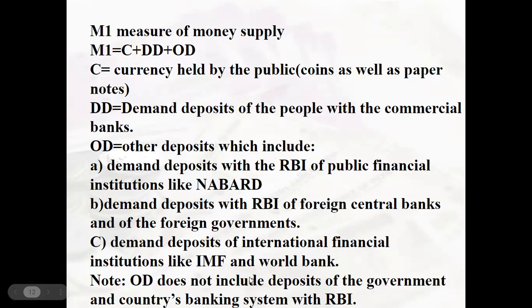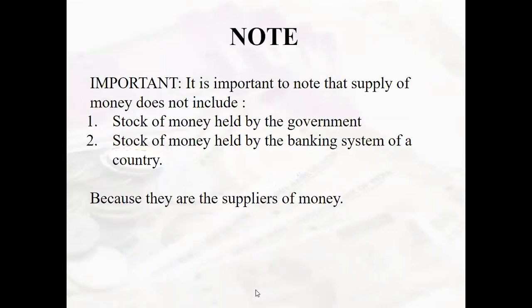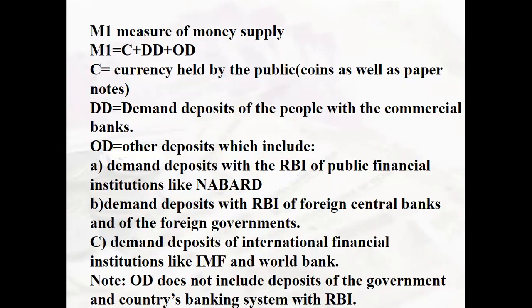Note, OD does not include deposits of the government and country's banking system with the RBI. So as we know, the M1 measurement of money supply, as I mentioned here, does not include anything related to the government and the banking system. So other deposits will not include the deposits of the country's banking system and of the government, because that does not come under the category of money supply.